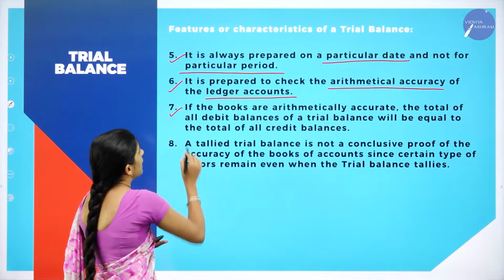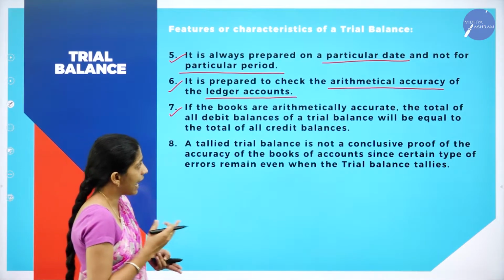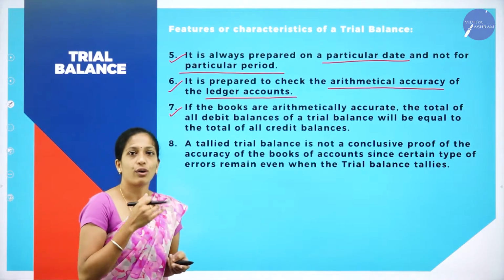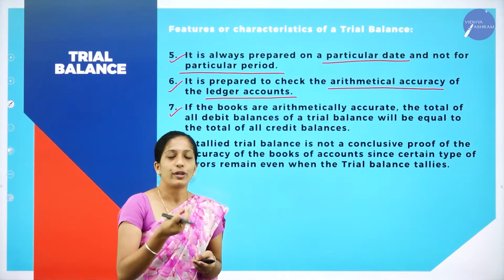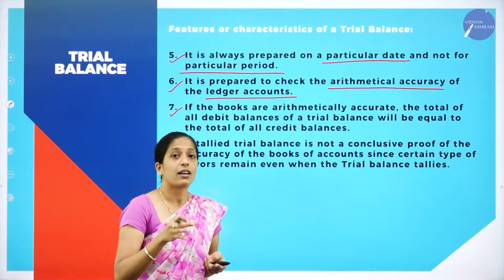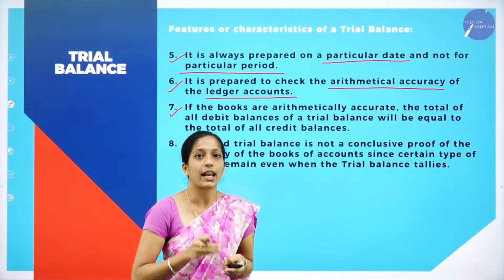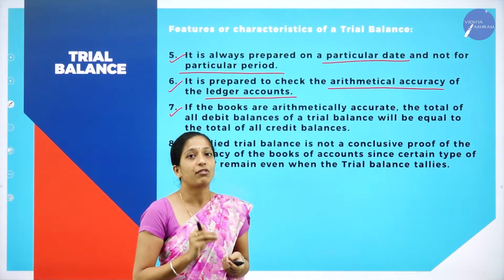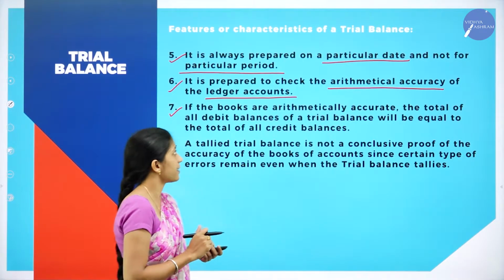And the next one is, if the books are arithmetically accurate, the total of debit balances of a trial balance will be equal to the total of credit side. So this we have already discussed. If the accuracy of ledger account is correct, then while preparing trial balance, the total of debit side will be equal to the total of credit side.